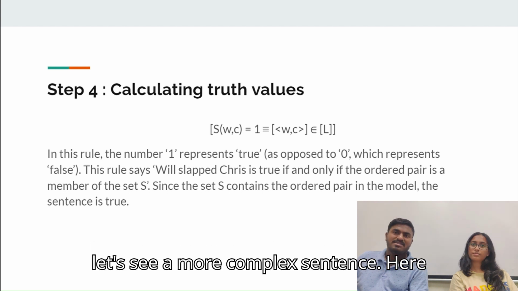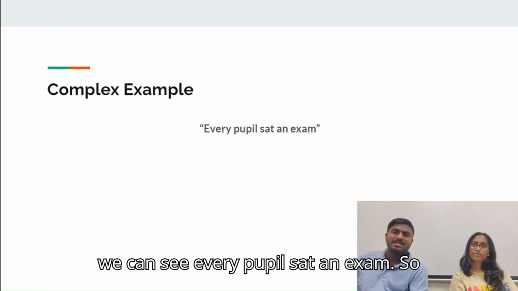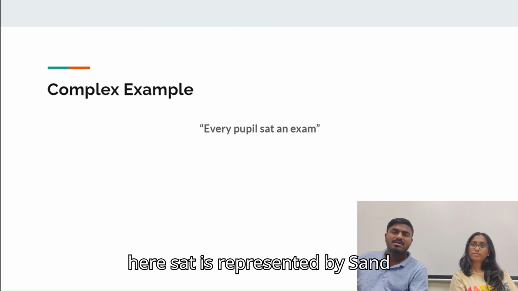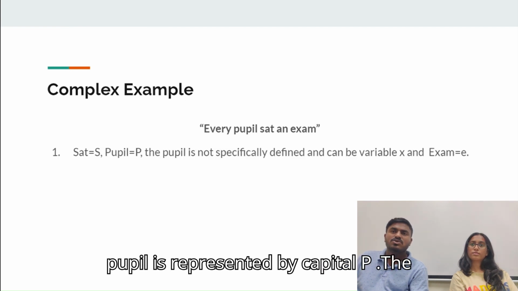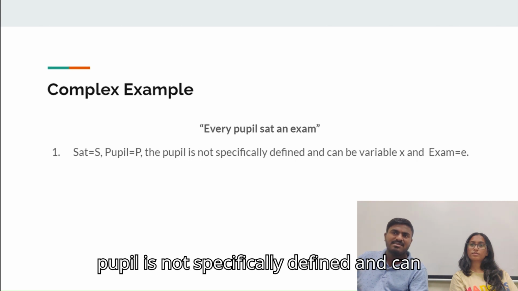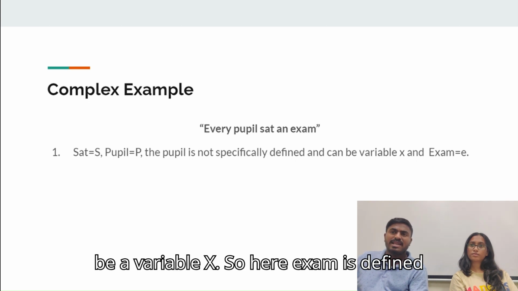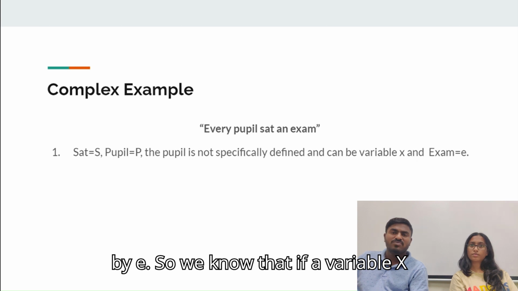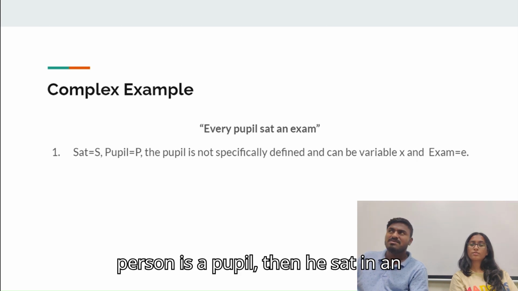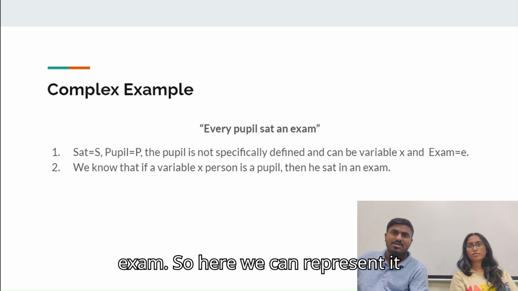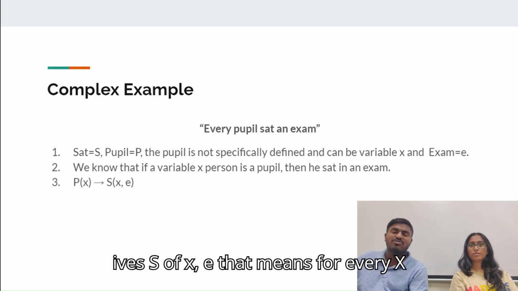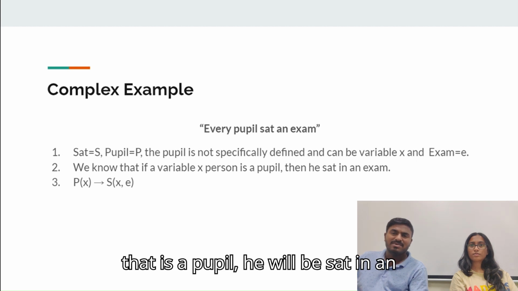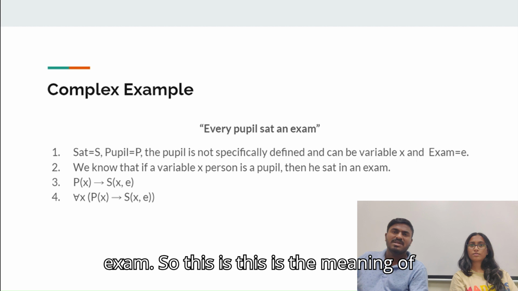Now let's see a more complex sentence. Here we can see "every pupil sat an exam." Sat is represented by capital S and pupil is represented by capital P. The pupil is not specifically defined and can be a variable x. Exam is defined by small e. So we know that if a variable x person is a pupil, then he sat an exam. Here we can represent it as P of x implies S of x comma e. That means for every x that is a pupil, he sat an exam. So this is the meaning of this.